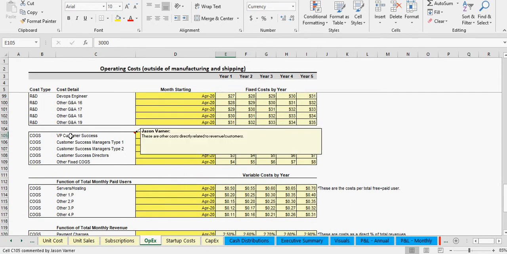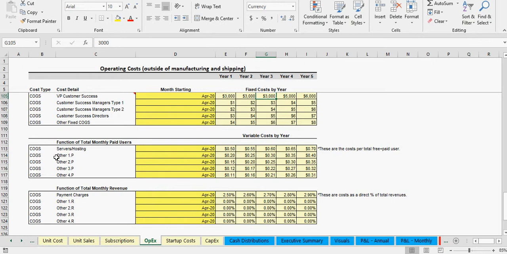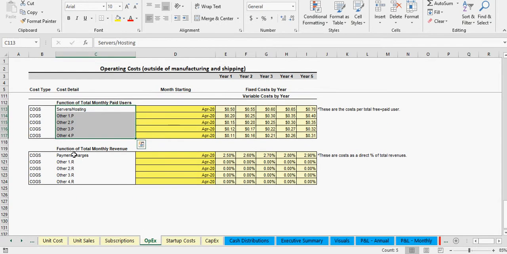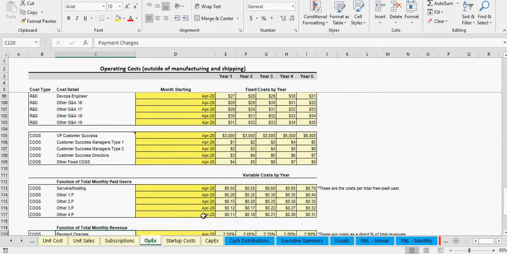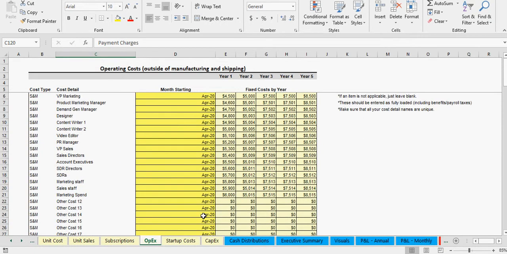Some of the cost of goods sold is just a hard-coded fixed monthly amount. Then we've got two areas. This area is a function of total monthly paying users, so this is just a cost per user, and up to five of those types of costs. Then we've also got a direct percentage of revenue cost, which could be like credit card fees or what have you. So there's lots of logic, lots of flexibility here to account for all kinds of different costs in your model.